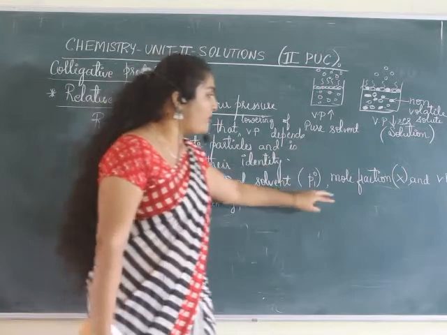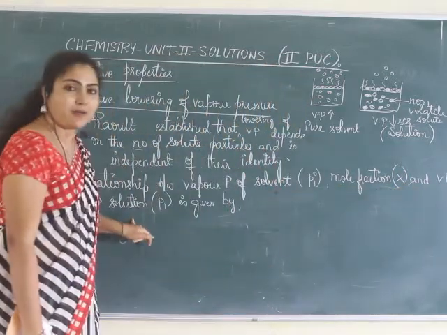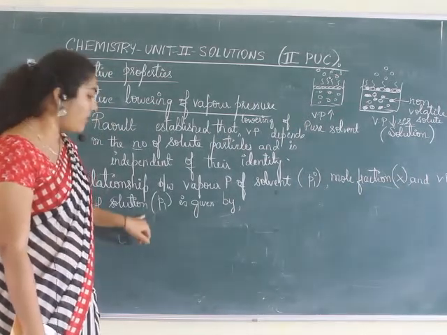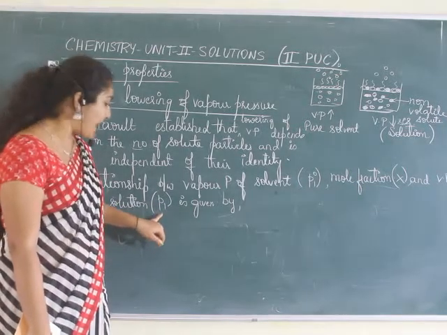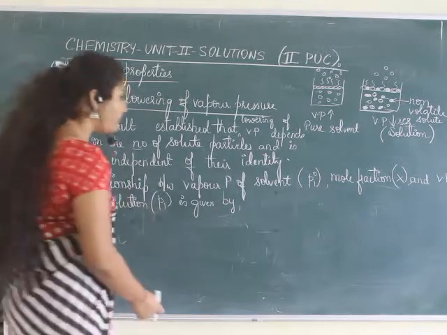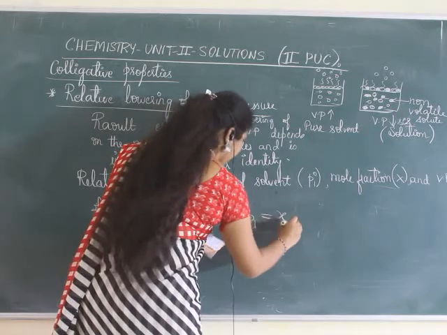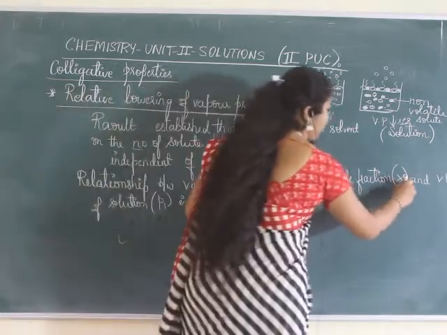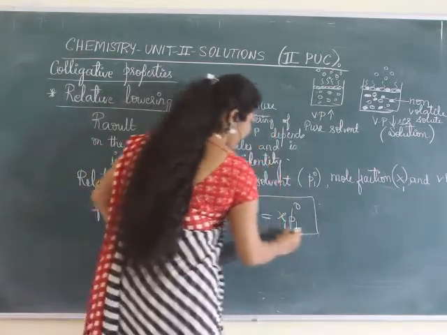Mole fraction is denoted as X. Vapor pressure of the solution, that is, by adding solute to the pure solvent what you get is a solution, and its vapor pressure which has decreased is P1 now. This can be related as P1 is equal to X into P1 naught, or I can write X1 into P1 naught. This is the expression. Write it down.